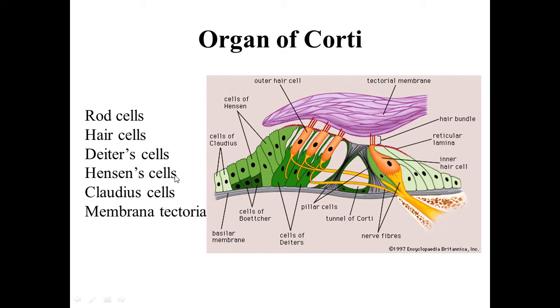Now rod cells, there are inner rod cells and outer rod cells. So here this is the modiolus.